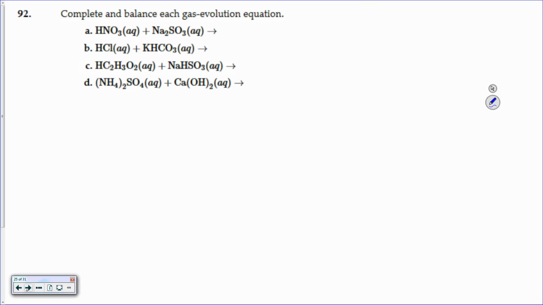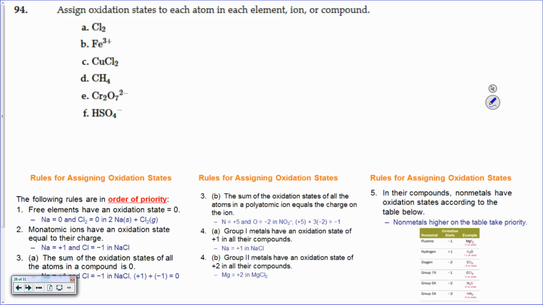All right, so if we can get something redox here. Gas evolution. Okay, assign oxidation states. You've got your priority table. What about this first one? 0, elemental state. What about the second one? Plus 3, because it's a monatomic ion. That's simple.